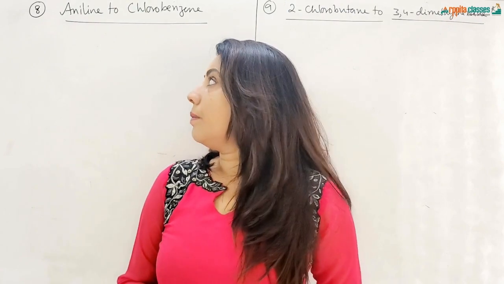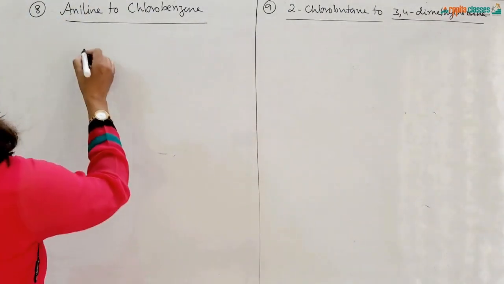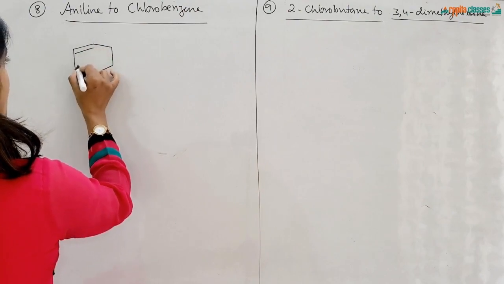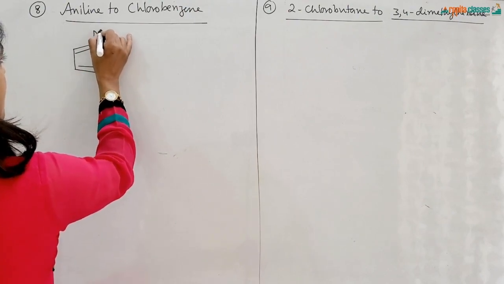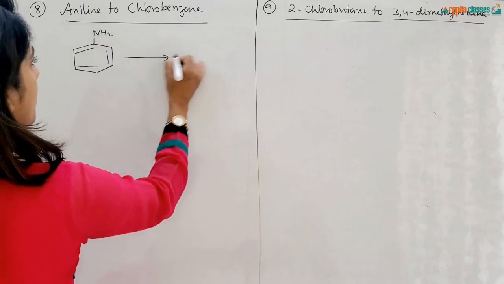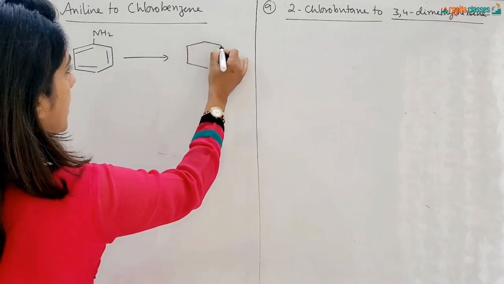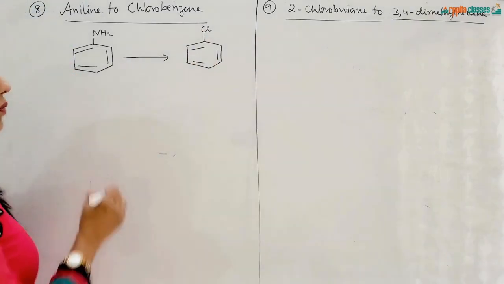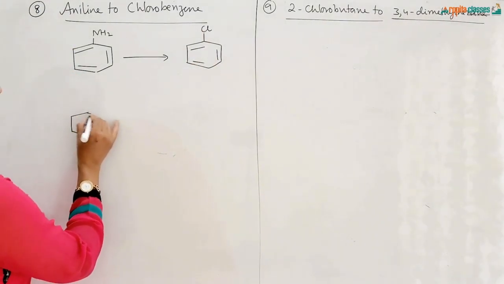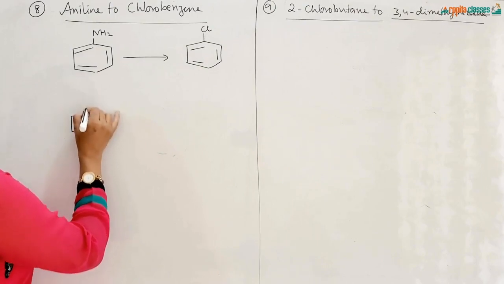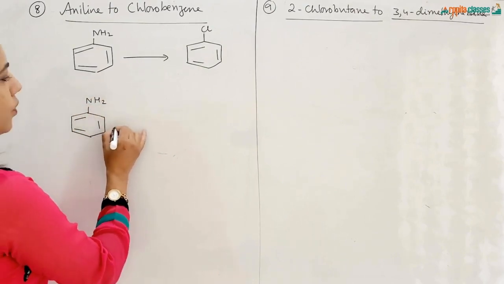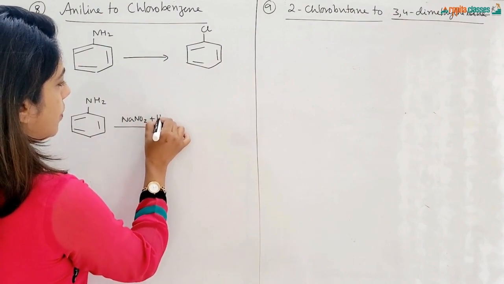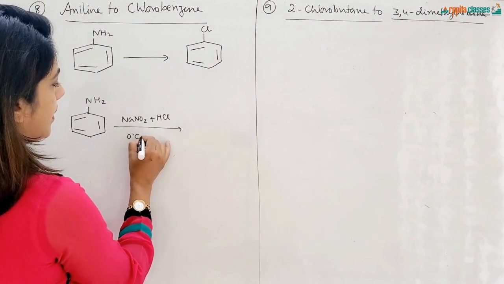So conversion number 8 is aniline to chlorobenzene. Aniline, also known as aminobenzene, is this. We have to convert this to chlorobenzene. So that is this compound. Okay, so first of all, aniline will be treated with NaNO2 and HCl at 0 degree to 5 degree Celsius temperature.